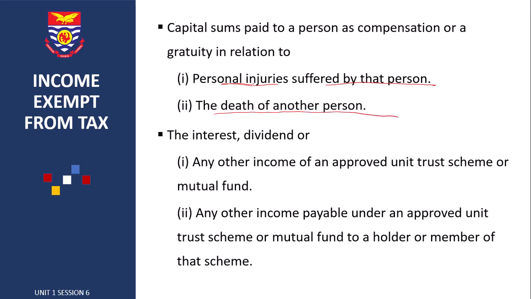So in the case of the personal injury, if as an employee you get injured and you are given some compensation, that money is exempt from tax. However, if let's say a relative, your mother, your sister gets injured and your company gives you money to take care of them, that money is subject to tax because our tax law says that only personal injury suffered by that person is exempt from tax. So this one, the injury is not suffered by the person directly, but rather a third party.